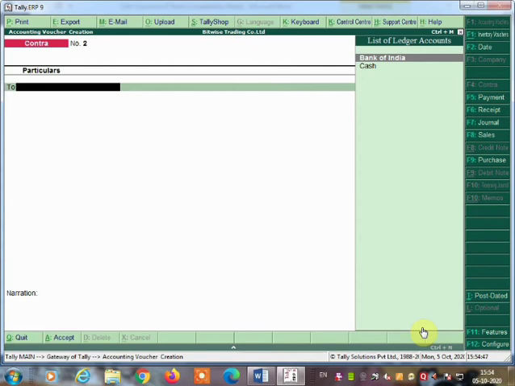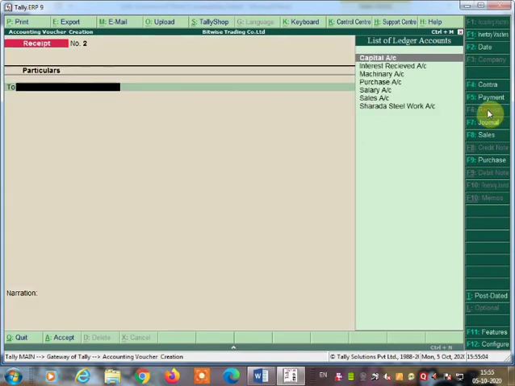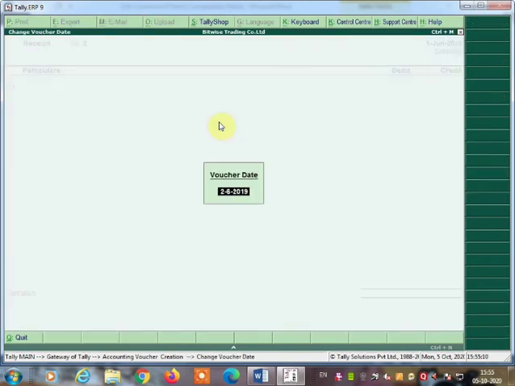Now the next voucher is sold goods to Rakesh Enterprises on cash. Sold goods to Rakesh Enterprises on cash means cash account debit to sales account. Here it is a receipt voucher, so you are going to press the F6 function key or click on receipt voucher. The receipt voucher will come. Now you can change the date by pressing the F2 function key. What is the date of this? Again, 2/6. So you can write here 2/6.